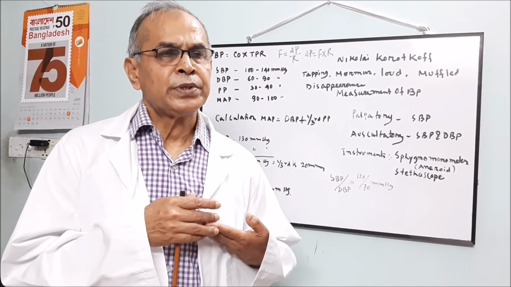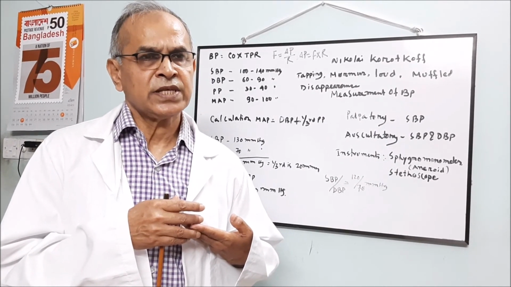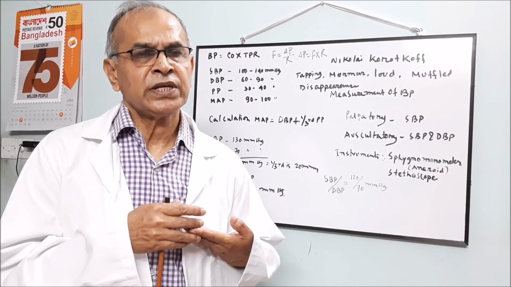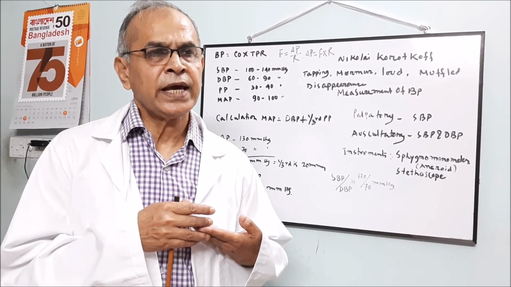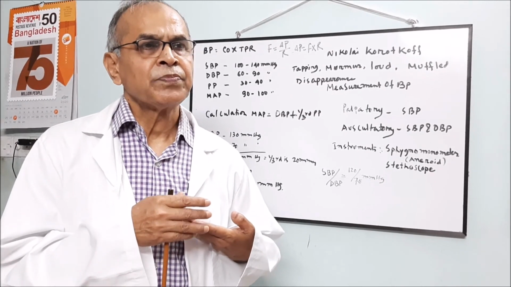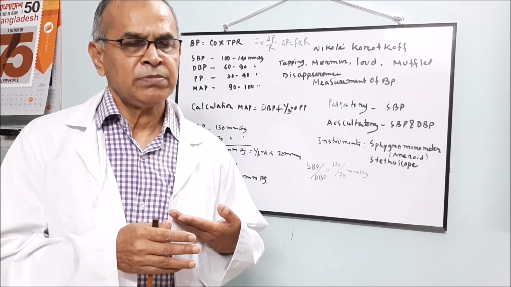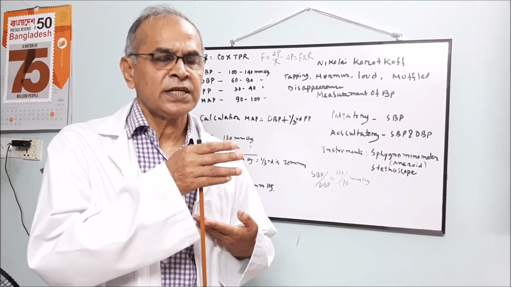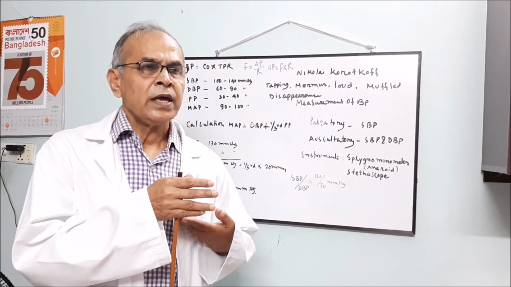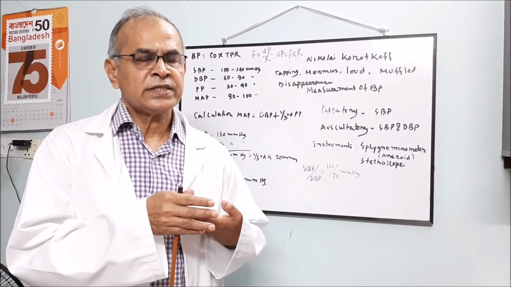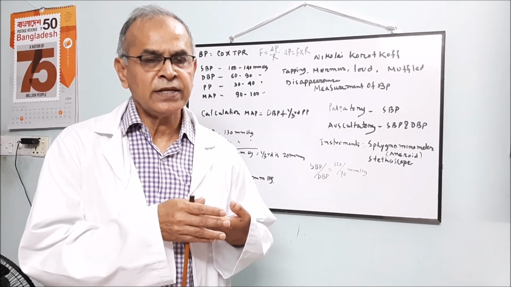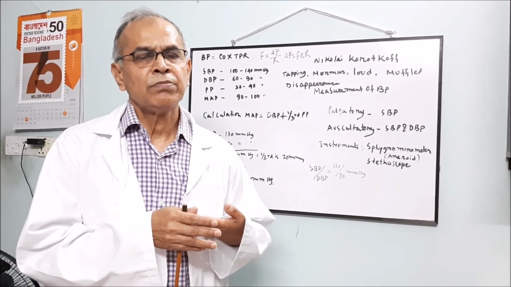And three types of exercise. In all exercise, the systolic blood pressure is increased. What are the types of exercise? Mild, moderate, and severe. In mild, moderate, and severe, the systolic pressure is increased. In mild exercise, diastolic pressure remains normal. But in moderate and severe exercise, diastolic pressure falls.